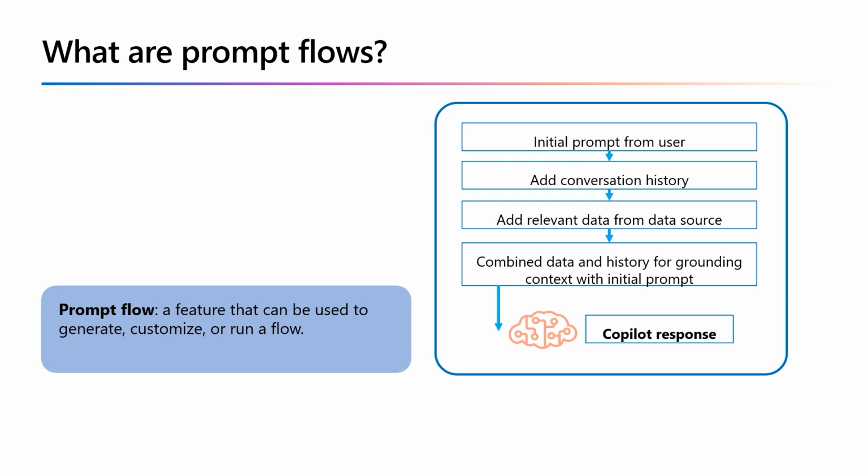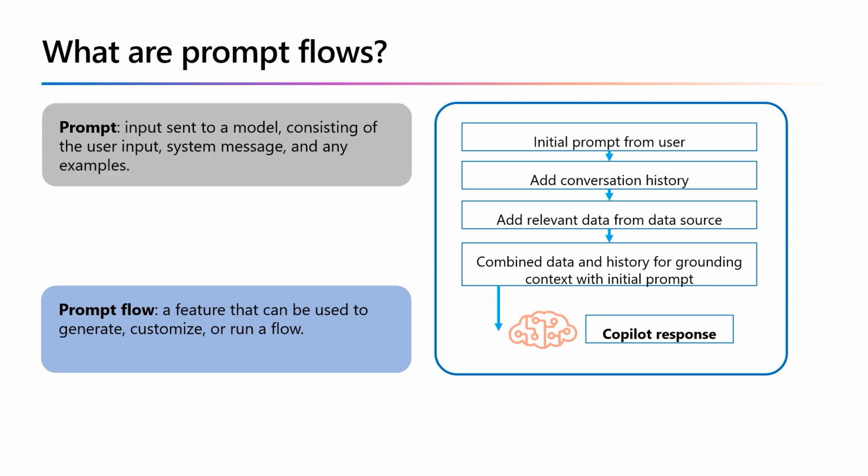Here are some key features. Visualized graphs. You can orchestrate executable flows with large language models, prompts, and Python tools through a visual interface. Prompt variants. Create and compare multiple prompt variants to refine your AI models. And you have evaluation tools. Built-in evaluation flows help assess the quality and effectiveness of your prompts and flows. You can also share and iterate on flows easily with team collaboration. And prompt flow, it should be noted, is available as an open source project on GitHub and as a feature within Azure AI Studio and Azure Machine Learning Studio.